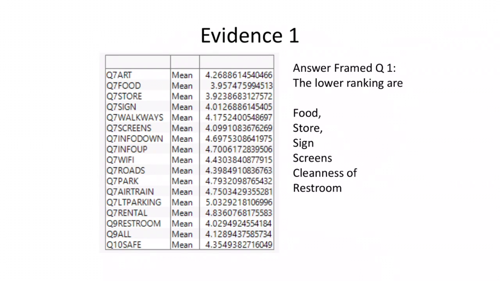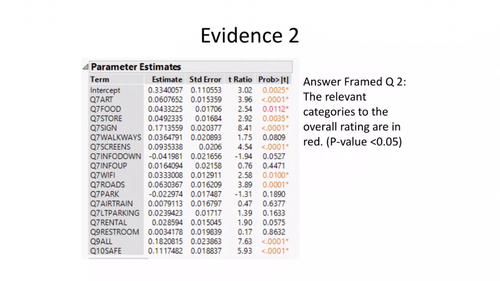So let's dive into the details. First, the average of each category. Here we could see that food, store, sign, screen, and cleanness of restrooms have scores around 4, which are lower. But are these lower categories relevant to the overall rating? Then we come to evidence 2. Here we see that the categories in red are those variables that have p-value lower than 0.05, which means they have a significant impact on the overall rating.